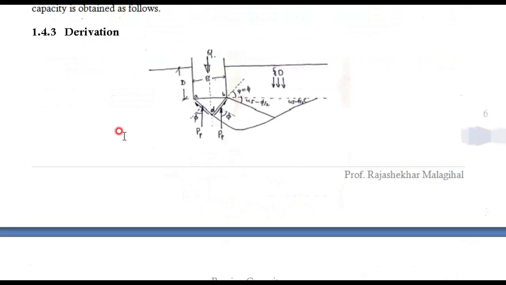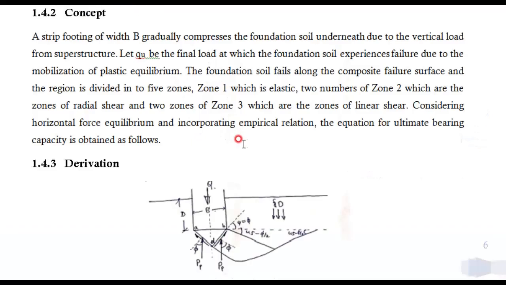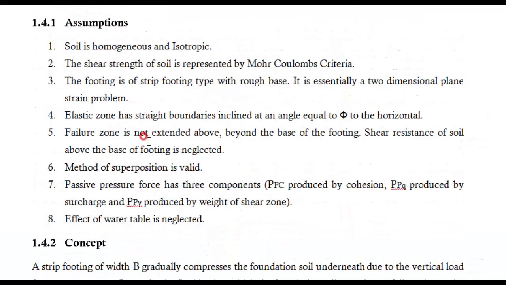This is very important. I'll show in the figure. Here this is a figure. Terzaghi assumes the general shear failure. Therefore, in the general shear failure, you are going to see some failure patterns here. And here, this is called the elastic zone. And this is called the elastic zone. This elastic zone means this wedge is there, no? This triangular wedge is called the elastic zone. And this elastic zone is making an angle phi with respect to horizontal. This is assumed in the theory.